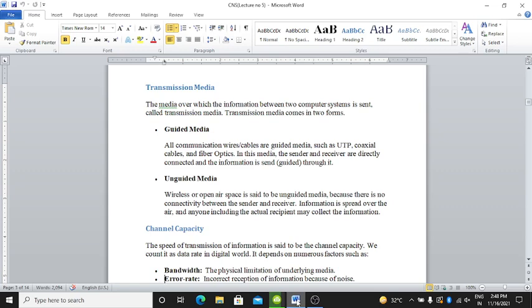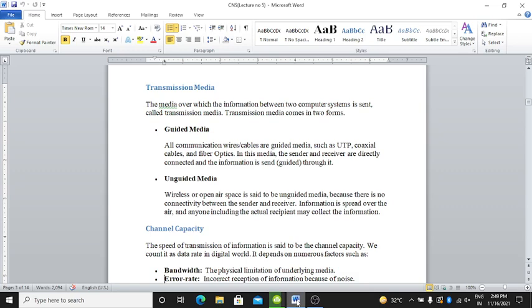What happens in a transmission media? The media over which the information between the two computer systems is sent is called the transmission media. Okay. And transmission media come in two forms, guided media and unguided media.